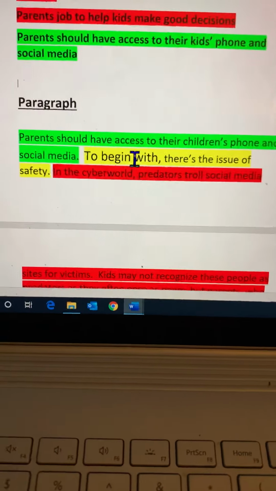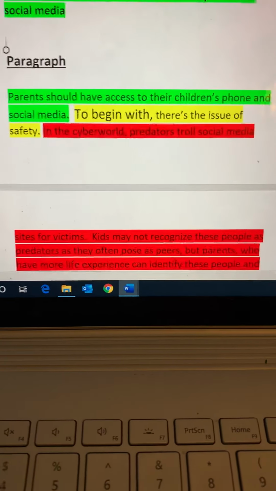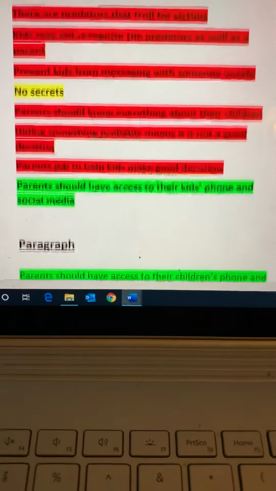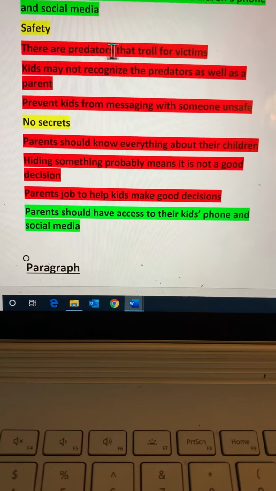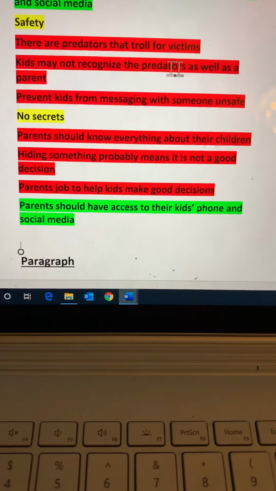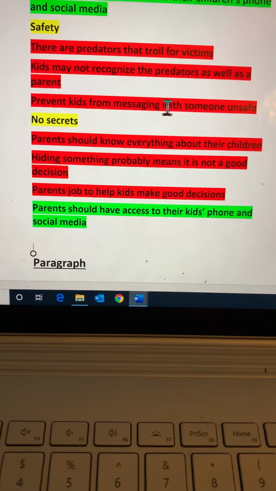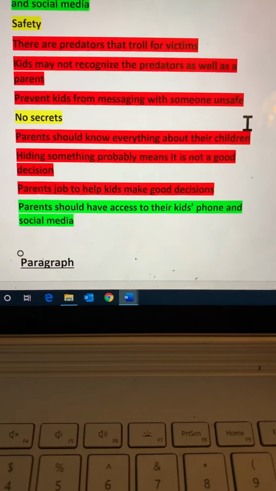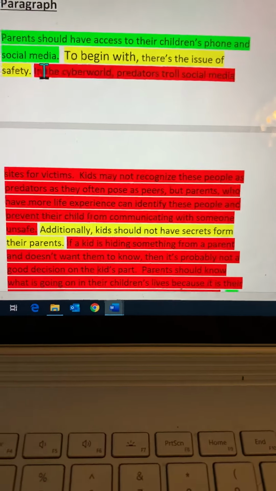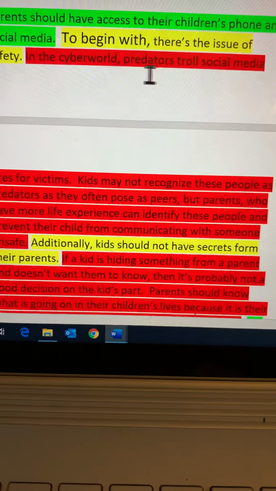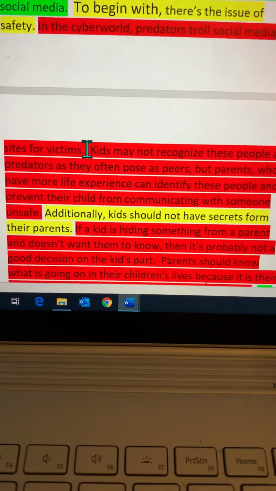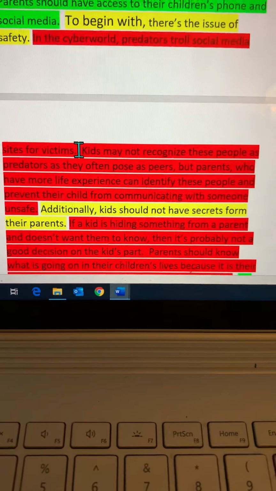Now, let's look in here. My reds. In the cyber world, so I'm changing this up here. There are predators that troll for victims. Kids may not recognize the predators as well as parents and prevent kids from messaging with someone unsafe. So I need to put those into sentences that sound right. So I said, okay, in the cyber world, predators troll social media sites for victims. That was my first red, and I just made that into a sentence.